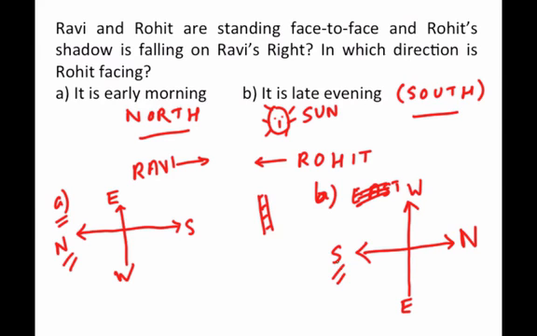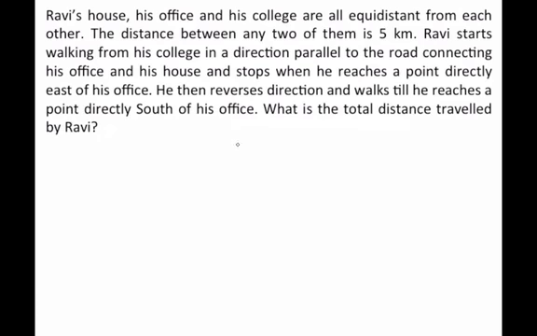Let us look at one more question. Ravi's house, his office and his college are all equidistant from each other. So basically what we know is that Ravi's house, office and college form an equilateral triangle of sides 5 kilometers. The distance between any of them is 5 kilometers. Ravi starts walking from his college in a direction parallel to the road connecting his office and his house.